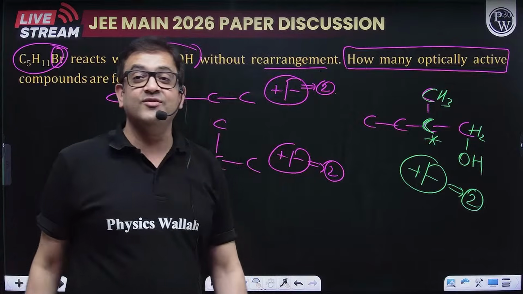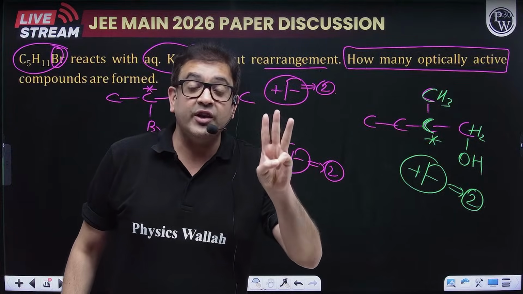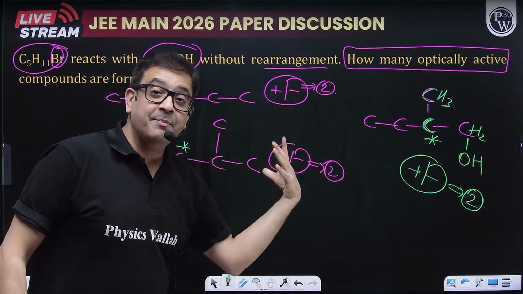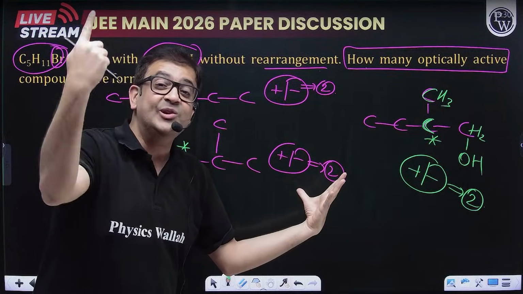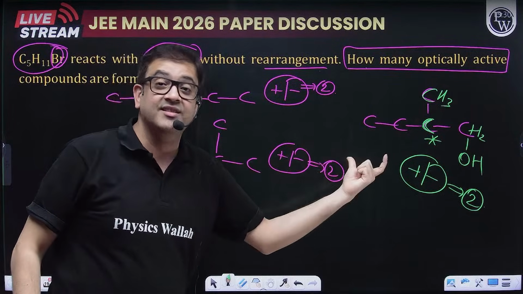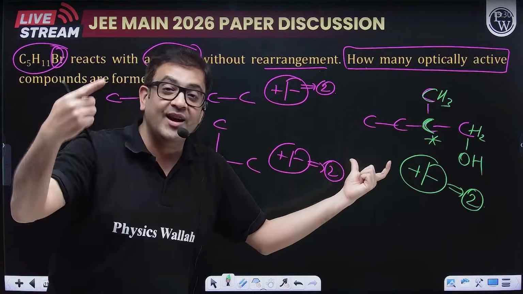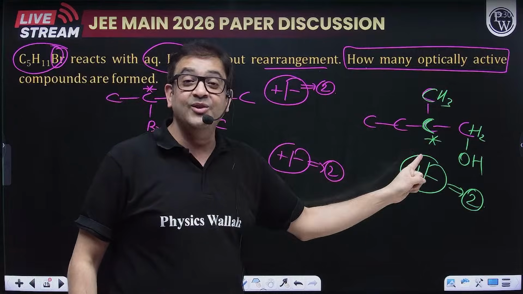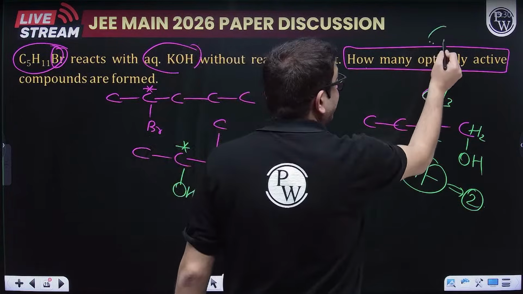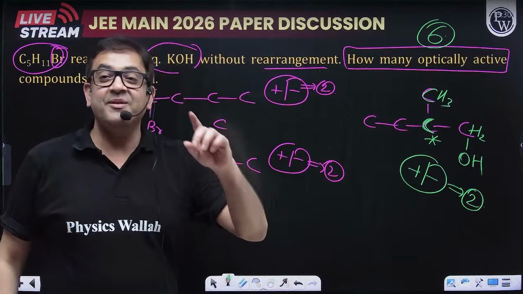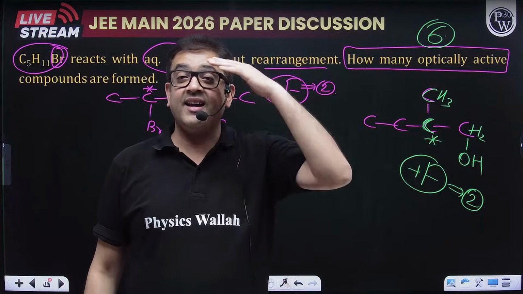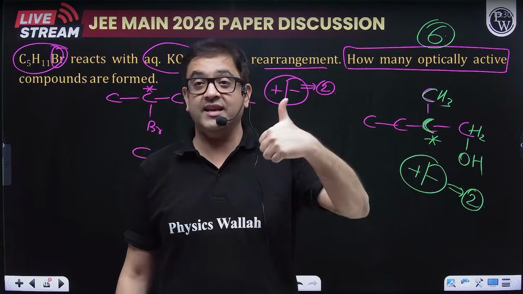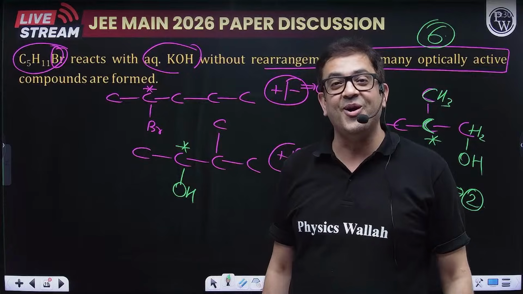So I guess Devraj was saying 3. Beta, if it was 3, you are just giving the structures. If they are the products, then what is the number of products formed including stereoisomers? These are the structures, but for the products, the stereoisomers: from this you will get dextro levo, from this you will get dextro levo, from that one you will get dextro levo. So your answer, how many optically active products, will not be 3, it will be 6. Okay, Devraj is saying 6. Perfect. Karan and JEE Aspirant, I hope you got this.